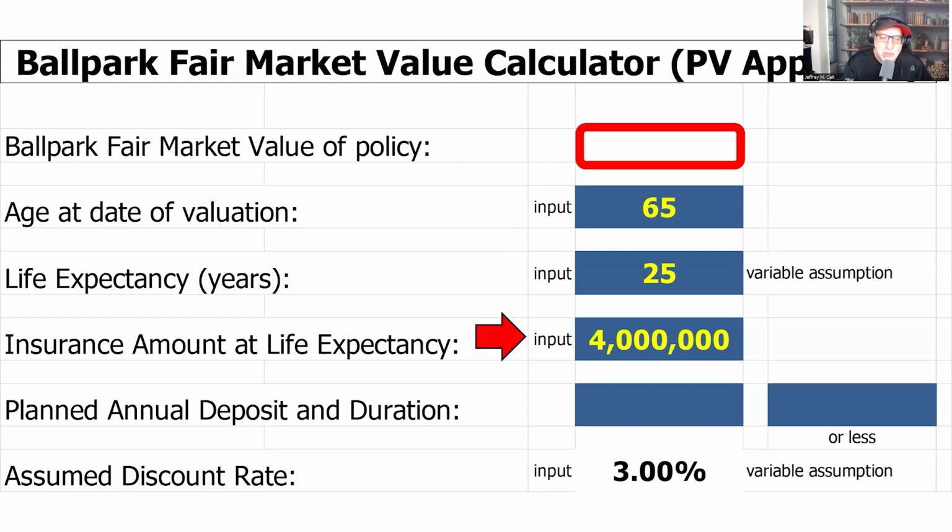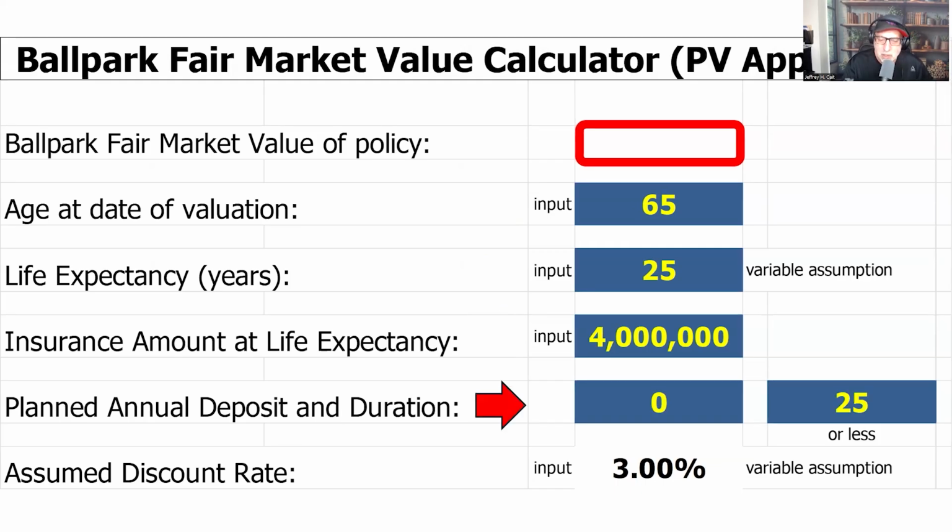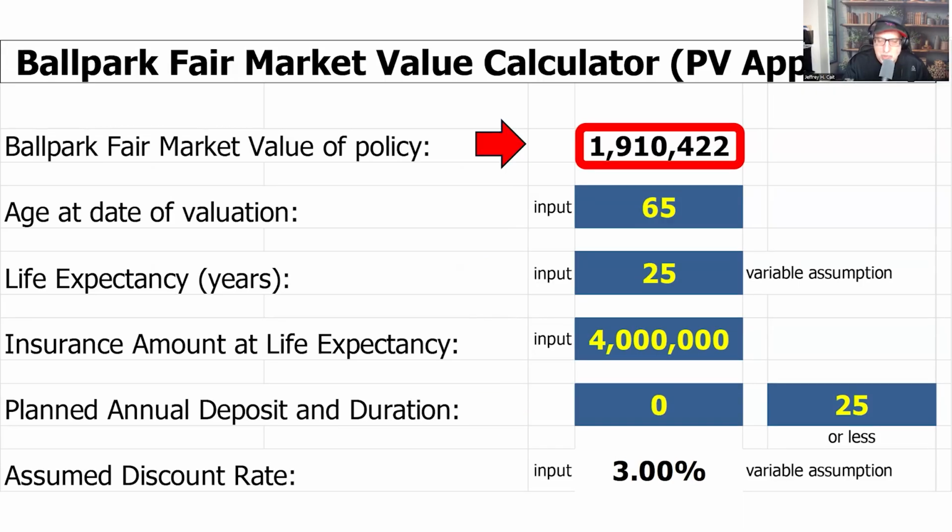We know the insurance amount at life expectancy between these two policies is about $4 million. No more deposits are required. And then we calculate almost $2 million is the fair market value. We could change something like life expectancy, and if he's in bad health, that value goes to $3 million. Are you surprised? We shouldn't be, right?